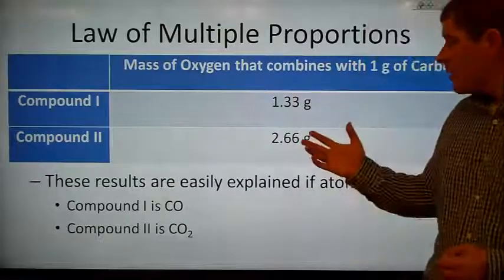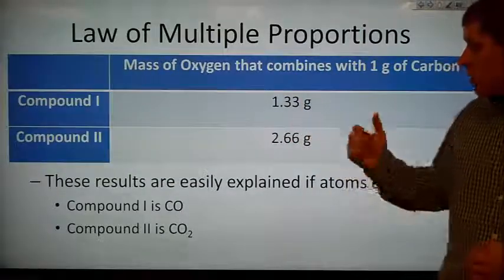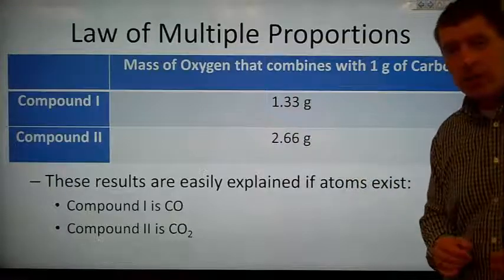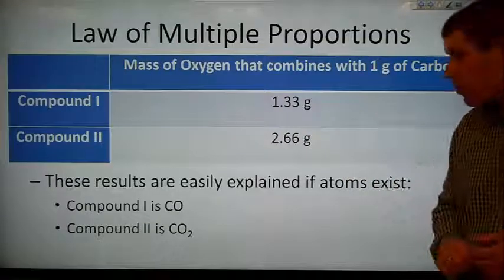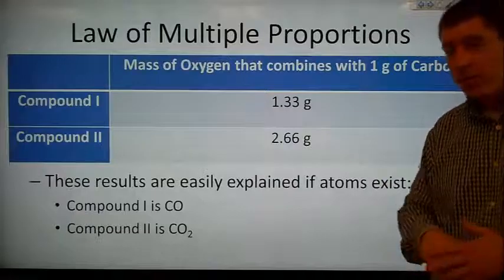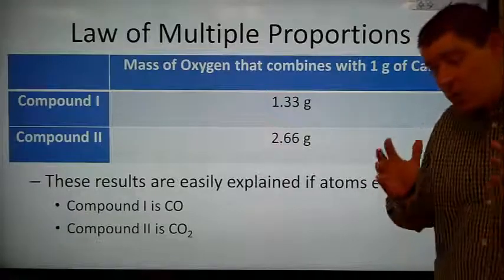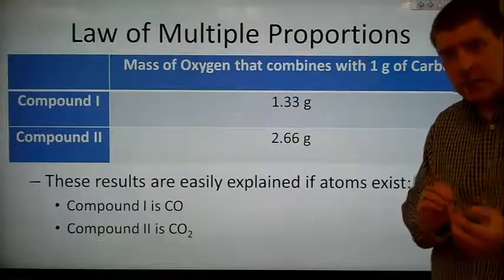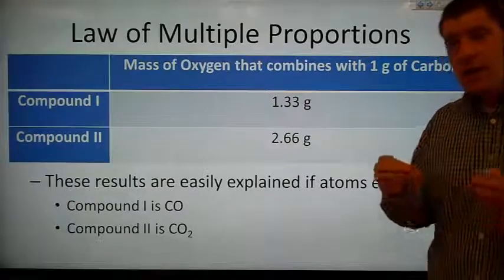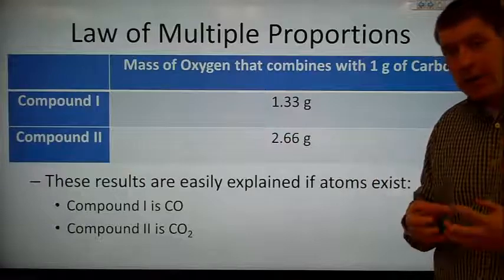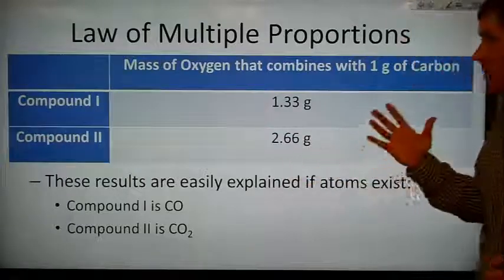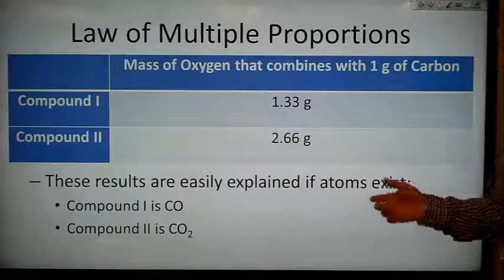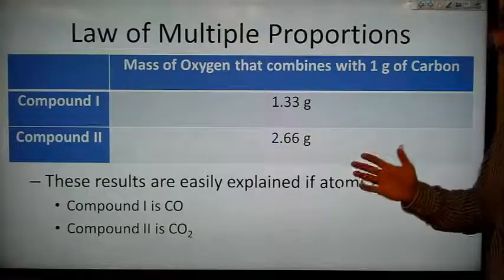We should be able to get a ratio of 1.0 grams of oxygen and 1.0 grams of carbon, or 1.5 or 25. But the fact that we don't means that there has to be something at a very small scale that we can't see that is limiting how these 2 elements are combining. And the only way that Dalton was able to do that was by saying that atoms existed.